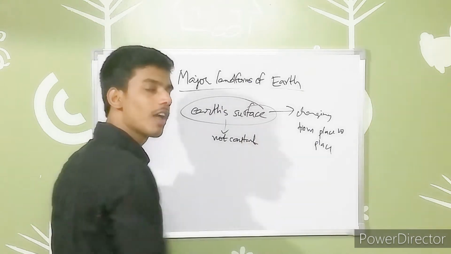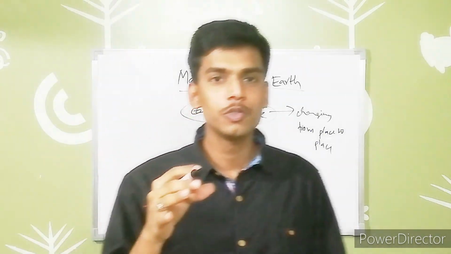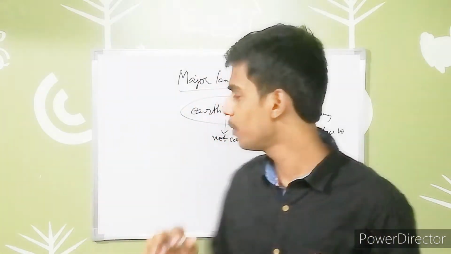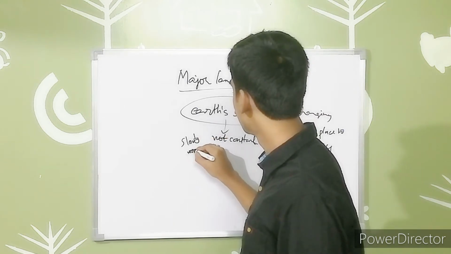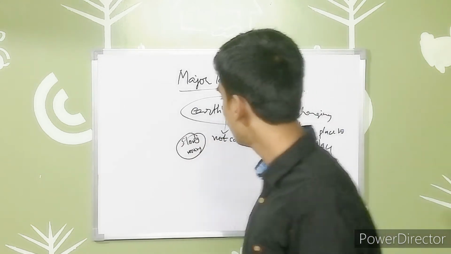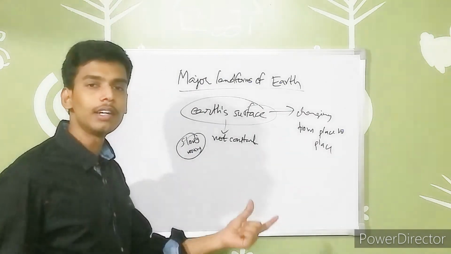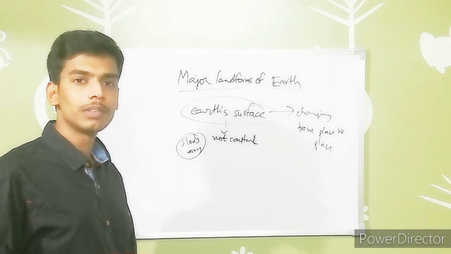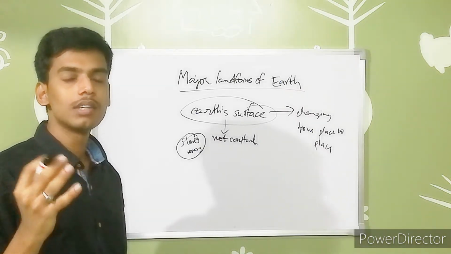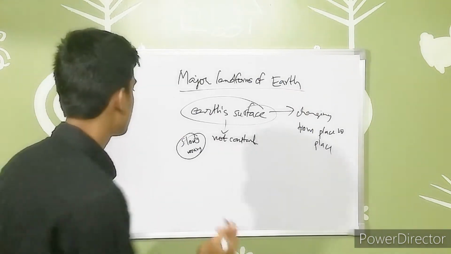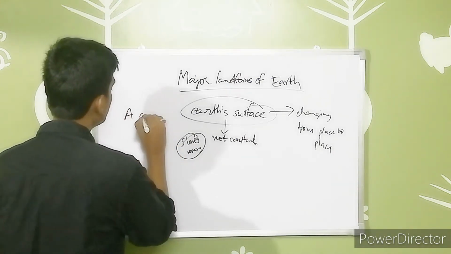And one amazing thing we have to note is that you will be really amazed when I say this point. The ground on which we are standing is always in a state of movement. That means it is slowly moving always. Slowly moving means there is always internal movement in the Earth.